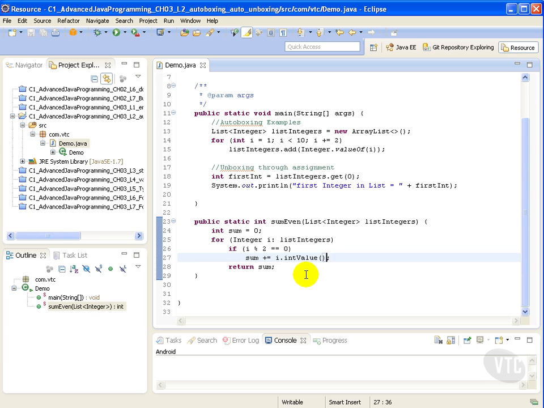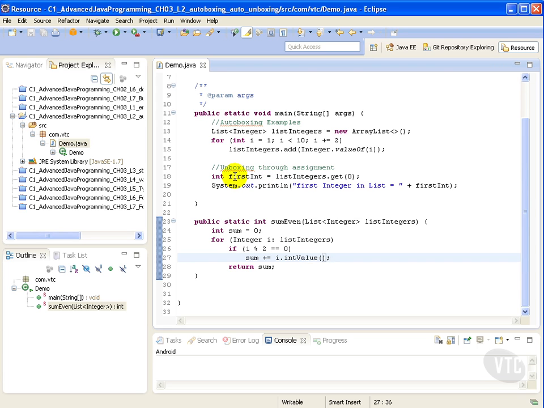The Java compiler applies unboxing when an object of a wrapper class is, number 1, passed as a parameter to a method that expects a value of the corresponding primitive type, number 2, assigned to a variable of the corresponding primitive type. The unboxing example shows how this works.